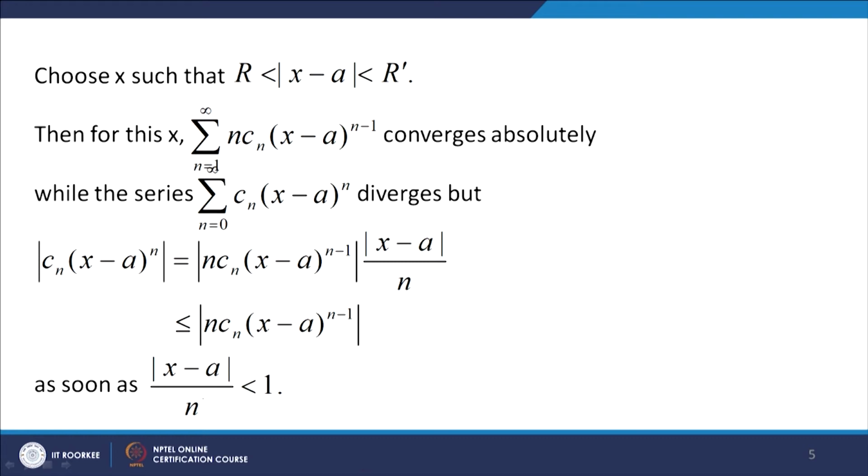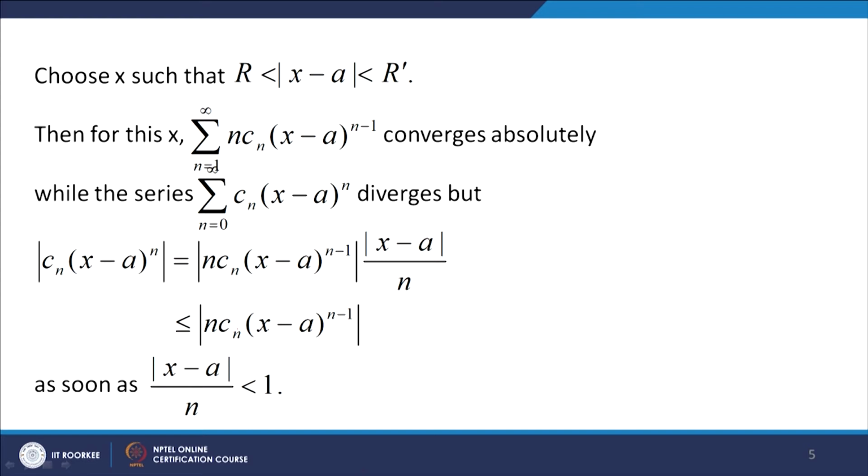So, we have already chosen a point x such that r is less than mod of x minus a less than r dash. Now, let us take n to be so large that mod of x minus a over n becomes less than 1. Then for such an n, mod of c n (x minus a) to the power n is less than or equal to mod of n c n (x minus a) to the power n minus 1.